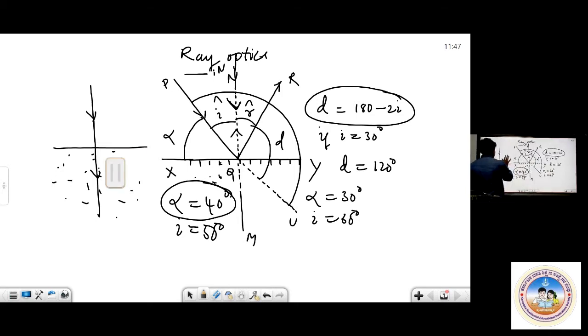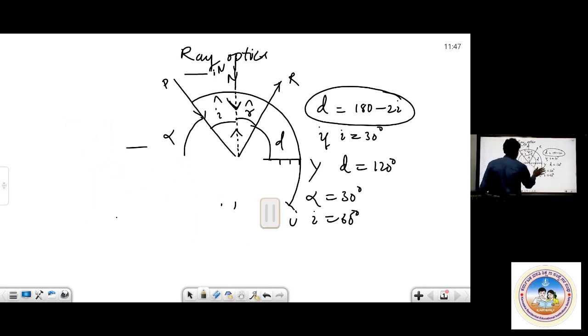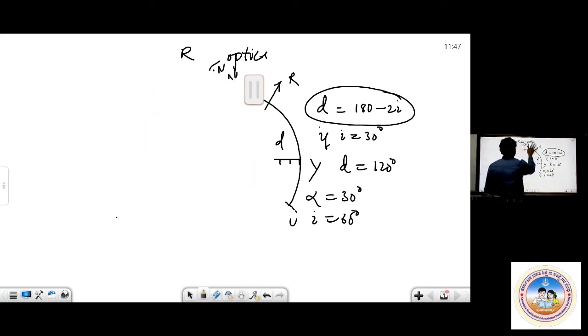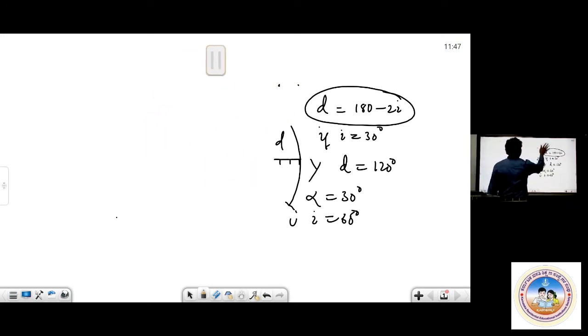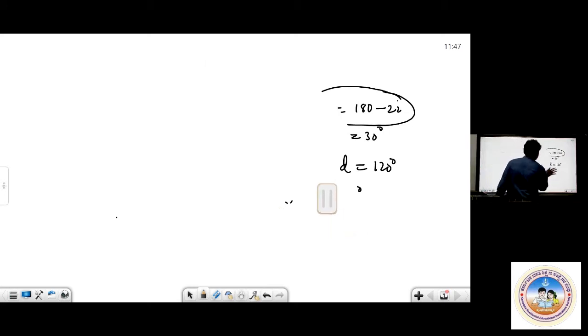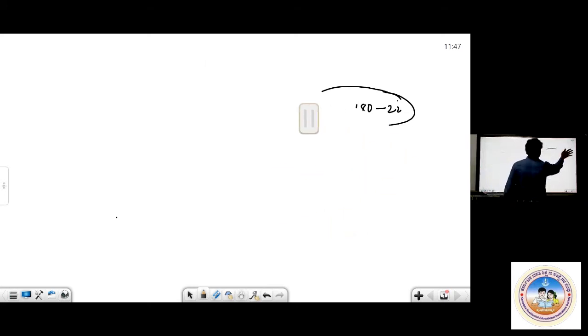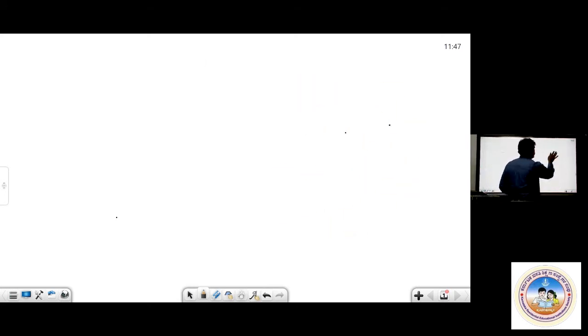But when a ray is reflected by two mirrors, you should have one more formula. When it is reflected by two mirrors, then D equals 360 minus 2i. Okay, just let us have these things in our mind and then we'll proceed. All the questions that I'm going to give are almost NEET and JEE Main level questions. Okay, we'll discuss them.